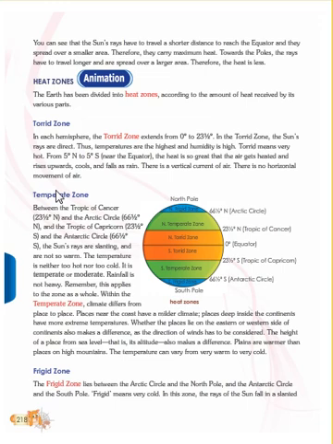Next, the temperate zone. It is between the Tropic of Cancer, that is 23.5 degrees north, and the Arctic Circle, which is 66.5 degrees north, right? Then the Tropic of Capricorn, which is 23.5 degrees south, and the Antarctic Circle, that is 66.5 degrees south.